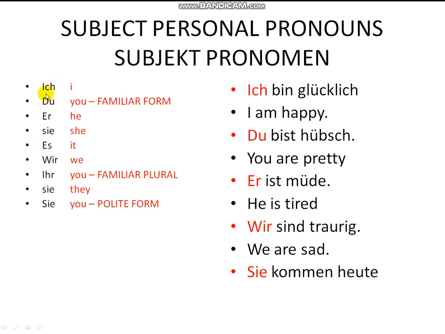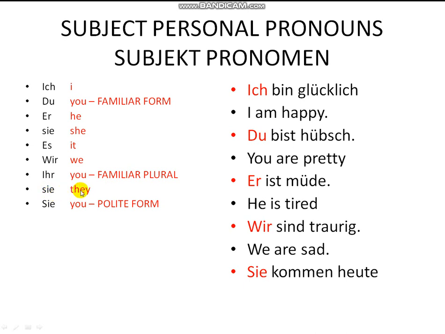So these are the German ones. Let's begin. Ich is I, du is you, and this du is the familiar form. Er is he, sie is she, es is it, wir is we, ihr is you, familiar plural.